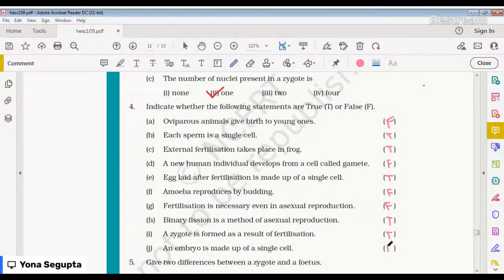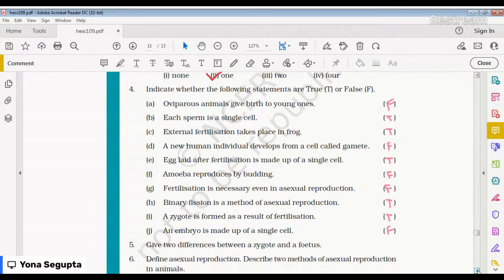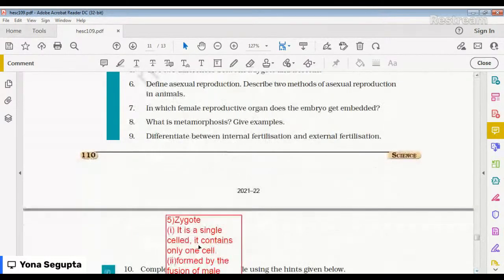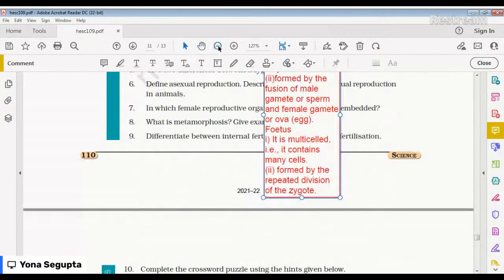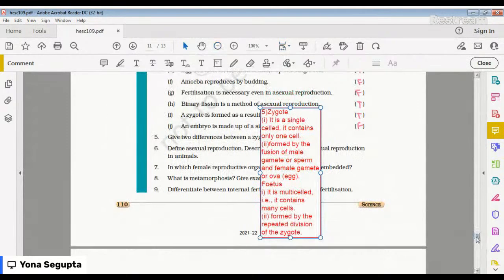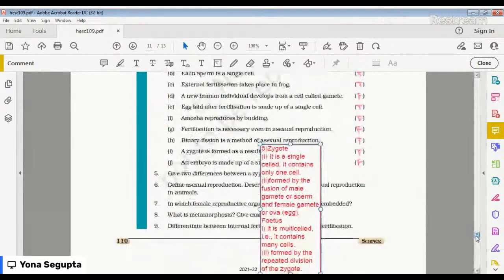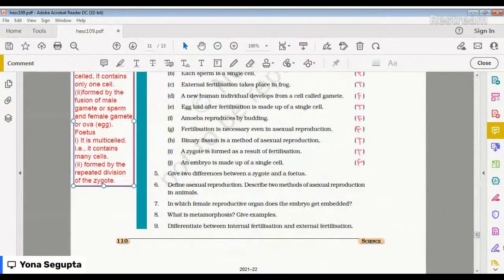There are two cells which go together. Okay, next, let's move on to number 5. Just a second. Let me give you this one. Okay, so I think I have it here. So, what is the answer?